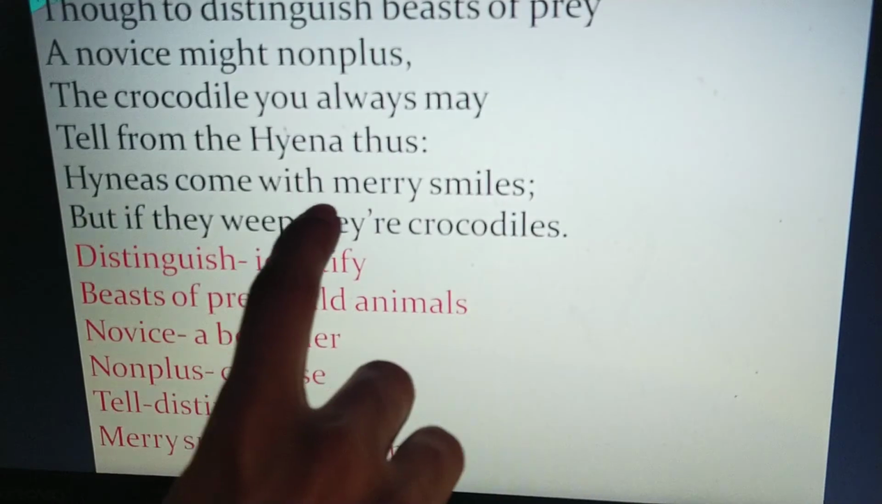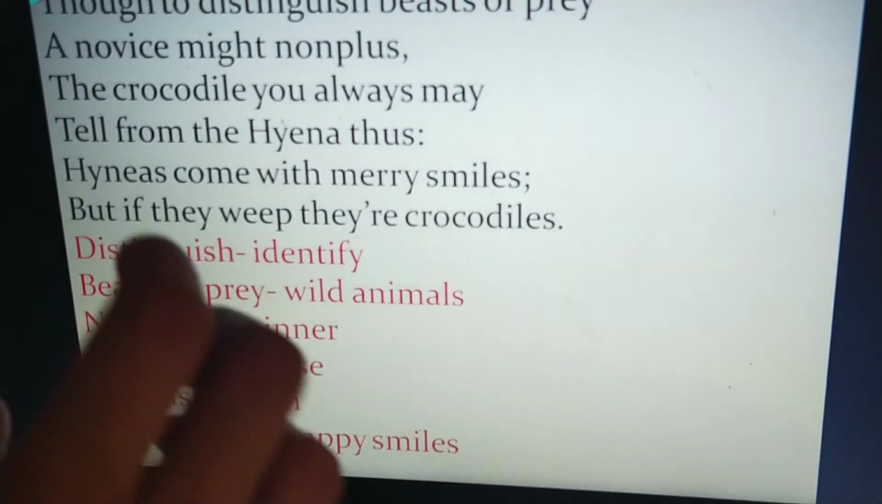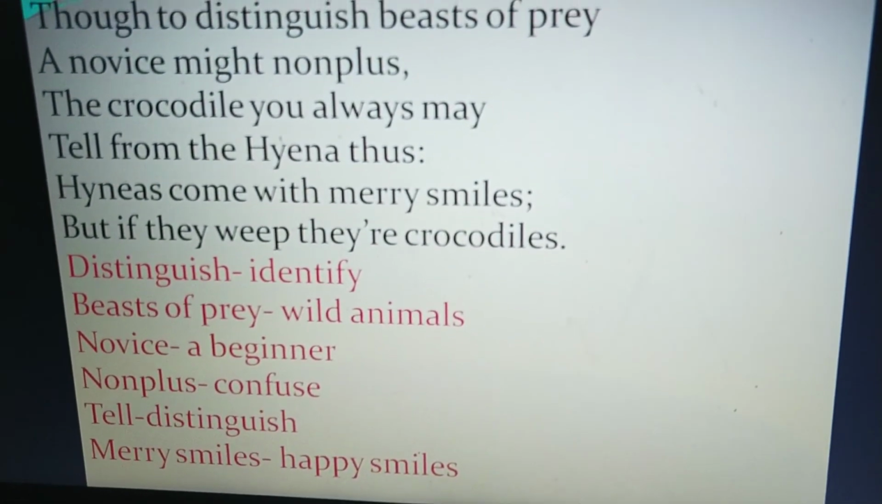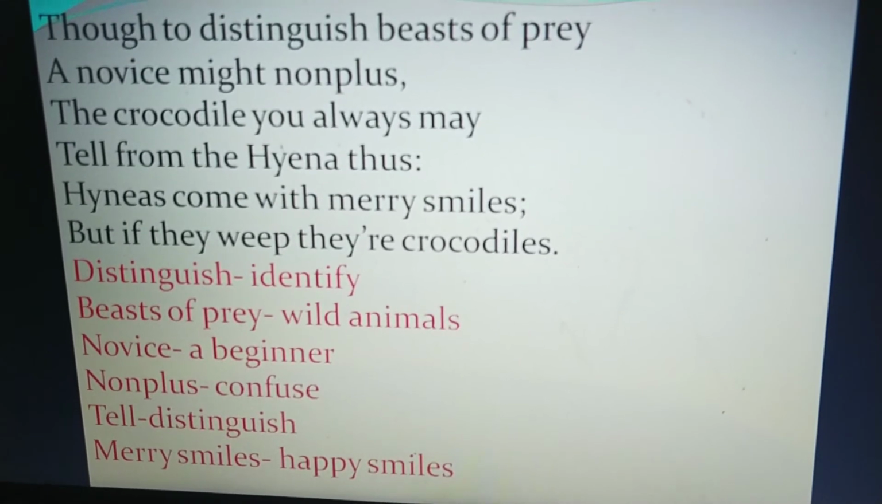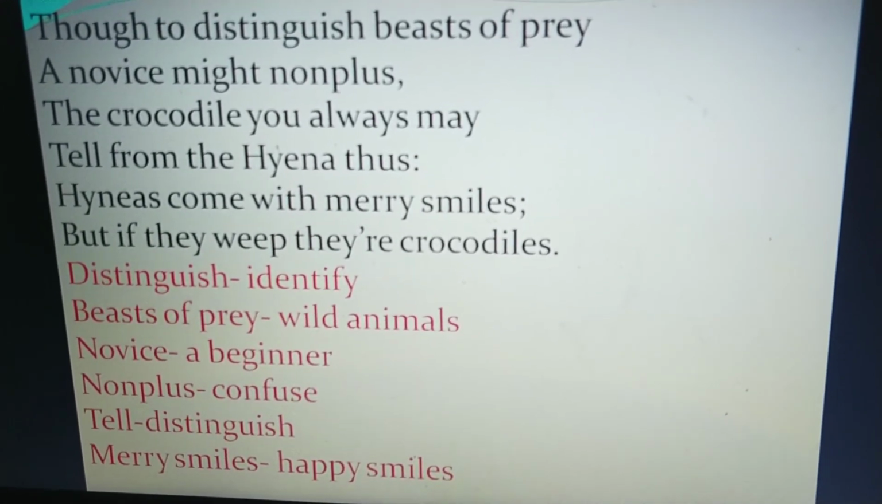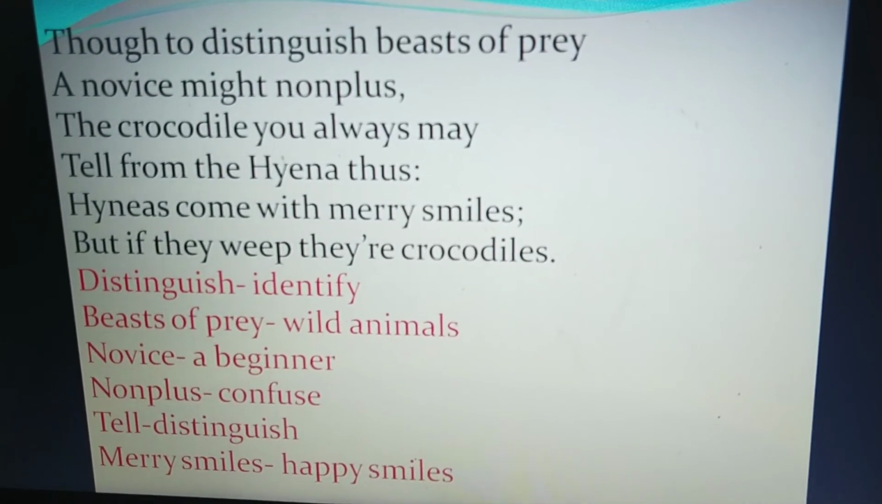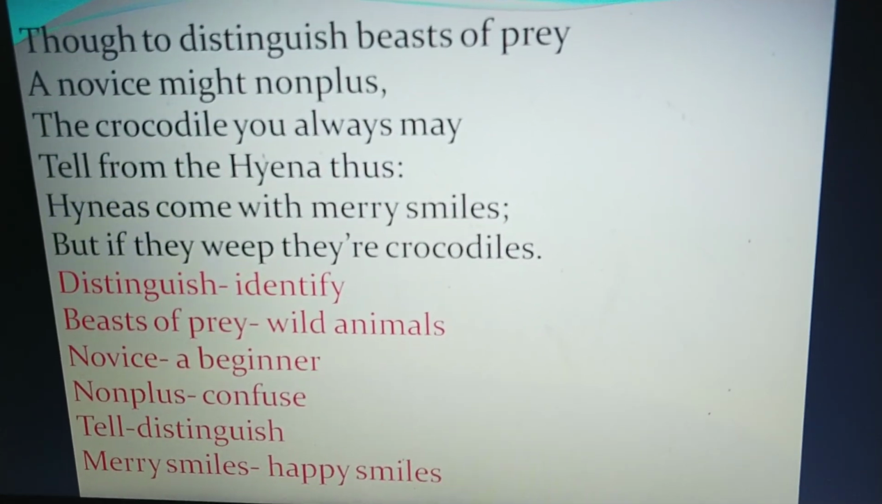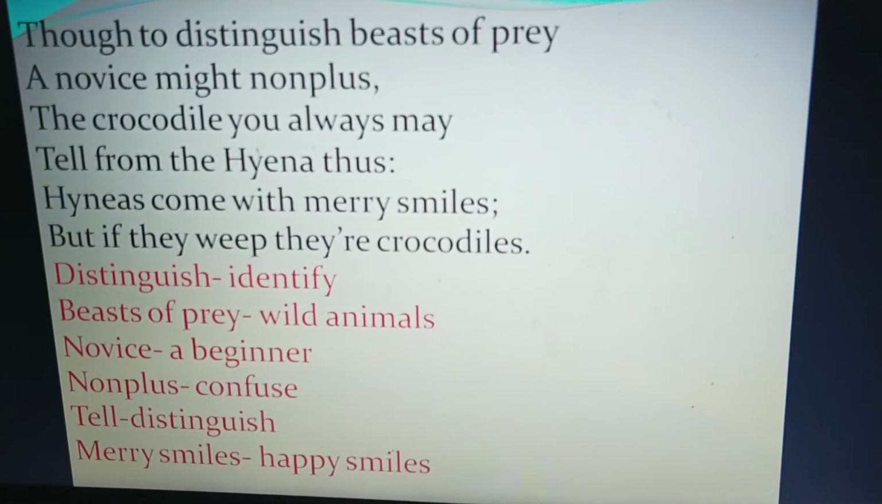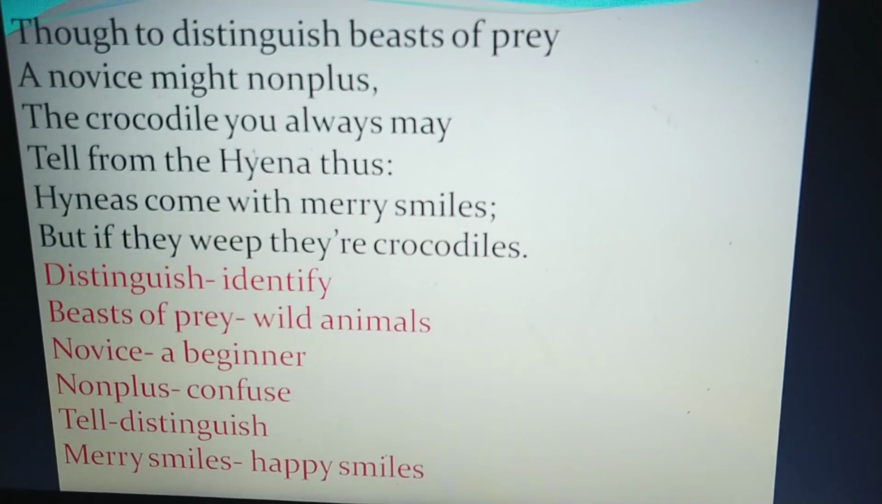How? Hyenas come with merry smiles. When hyenas kill their prey and eat, they smile. A smile comes on their face. Whereas crocodiles weep, or tears come out from their eyes while killing or eating their prey.